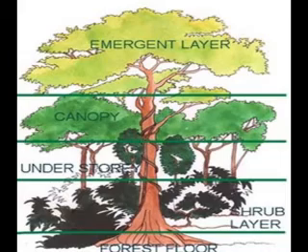You can observe the layers here. The lowest layer is called the forest floor, where the roots are, so that is considered the forest floor. The uppermost layer is called the emergent layer. So the upper layer is also known as the emergent layer.